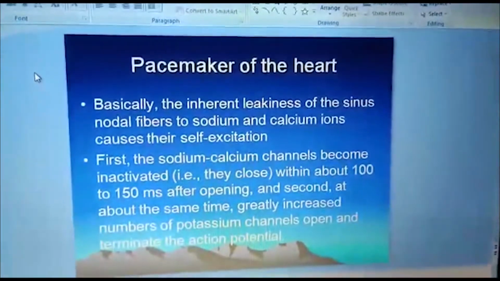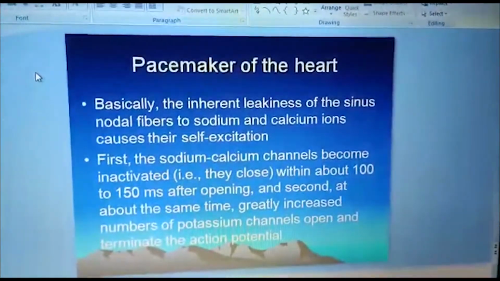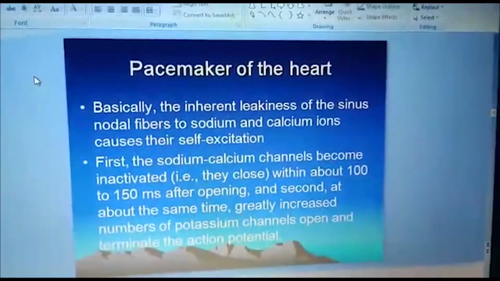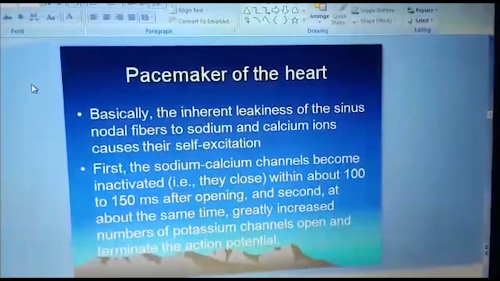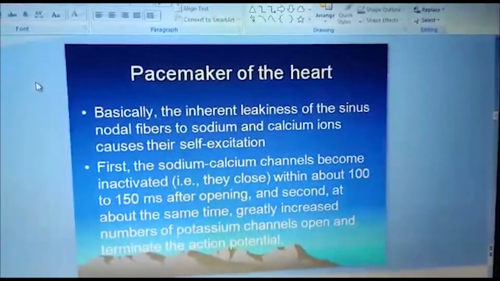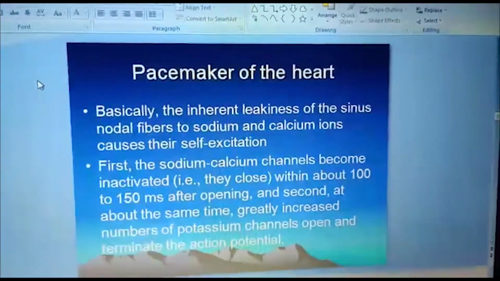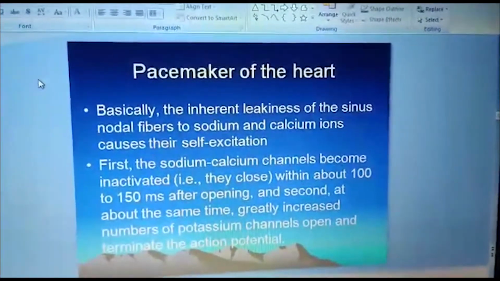Basically, the inherent leakiness of the sinus nodal fibers to sodium and calcium ions causes their self-excitation. So this is the property of SA node fibers, that they are inherently leaky to the sodium and calcium ion channels because of the presence of slow sodium-calcium channels.